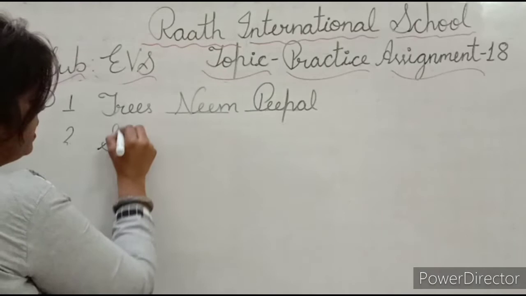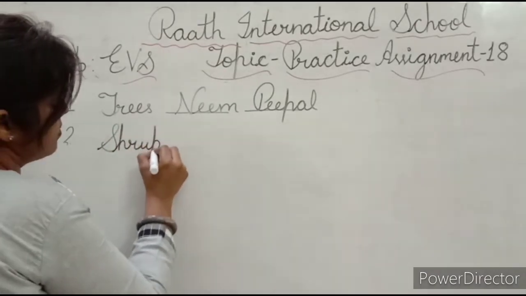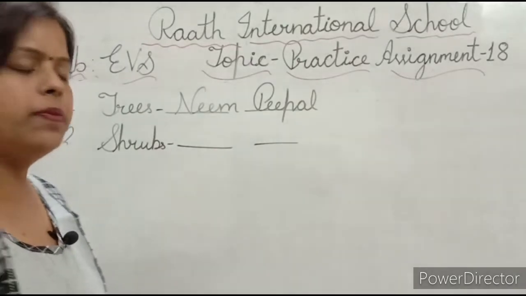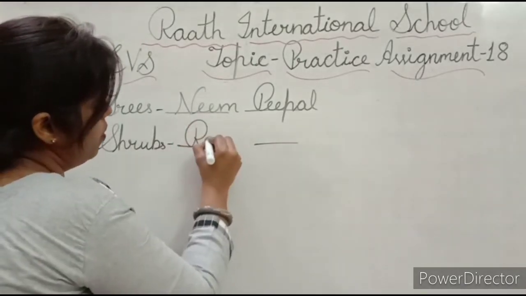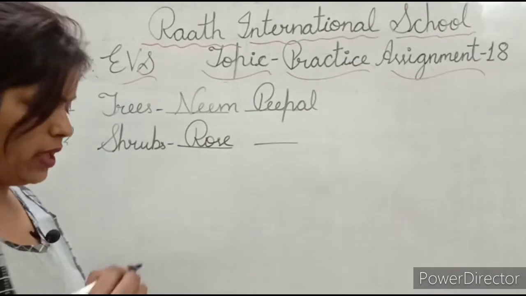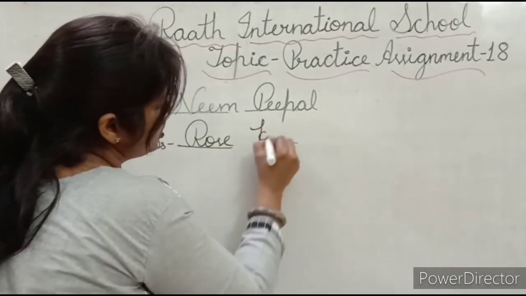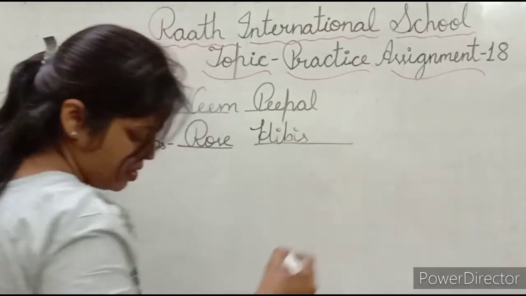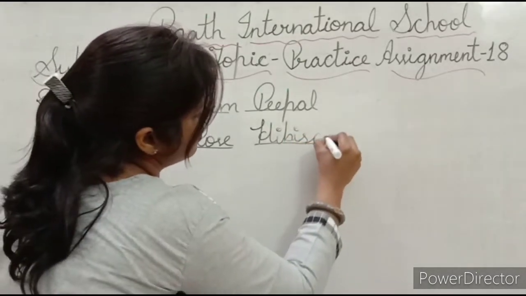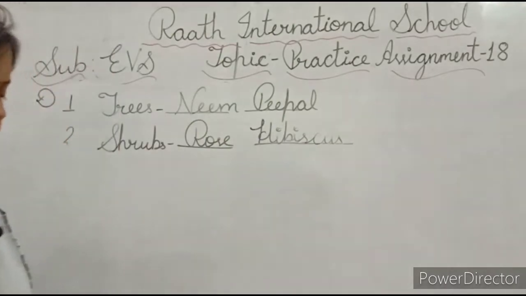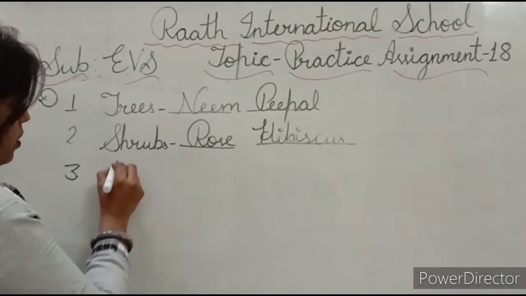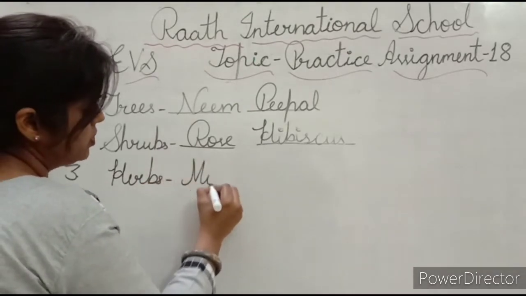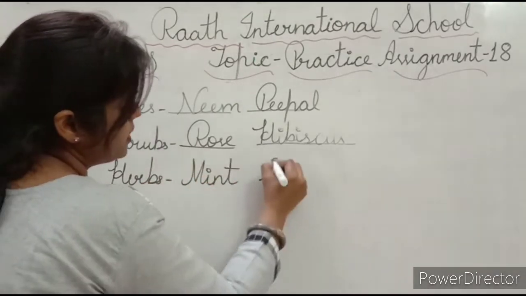Now shrubs. Now 2 shrubs name is, yes, rose, hibiscus, rose, and hibiscus, hibiscus. Now herbs, mint, spinach.